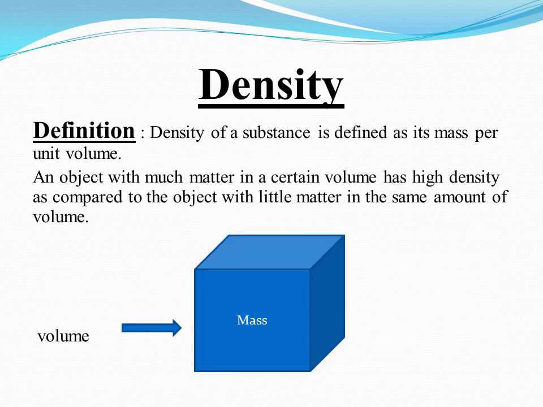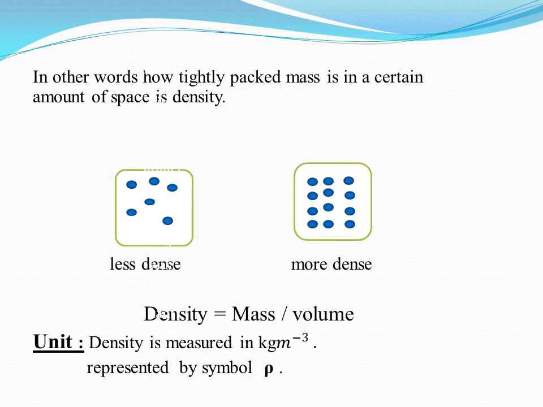Density. Density of a substance is defined as mass per unit volume. An object with much matter in a certain volume has high density as compared to an object with little matter in the same amount of volume. Here in this picture we have a cube, so density is the amount of matter contained by this cube. In simple words, density is how tightly packed mass is in a certain volume. If you look at the picture, we have 2 equal volumes containing different masses. The one which contains more mass is more dense as compared to the other.